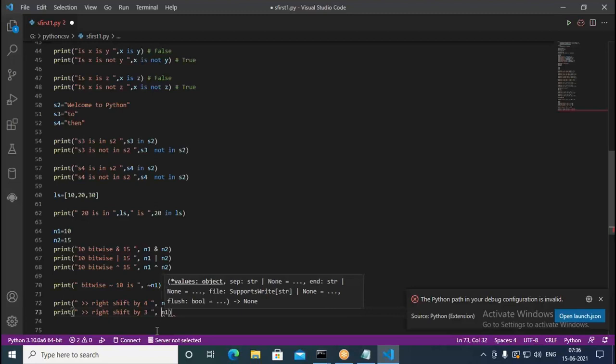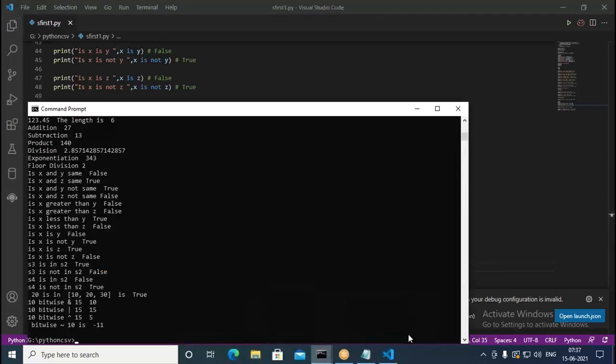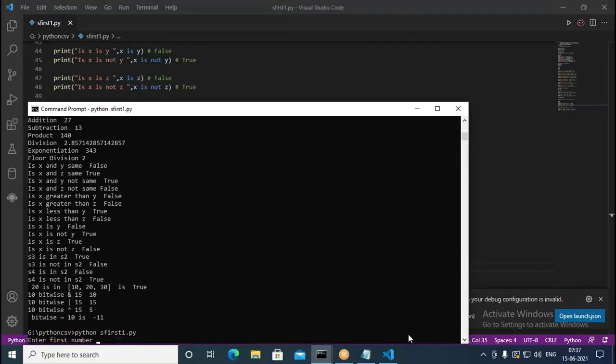Then we write here n1, 3. But we need to check whether the original value is getting changed.